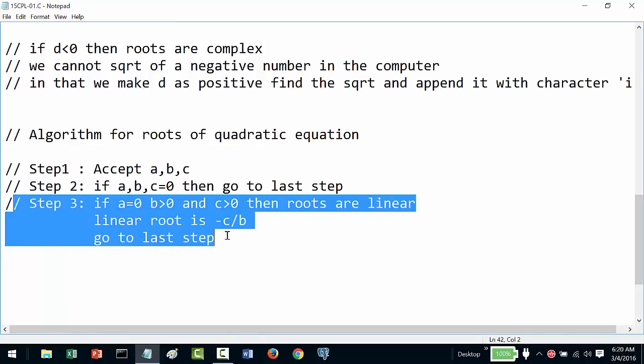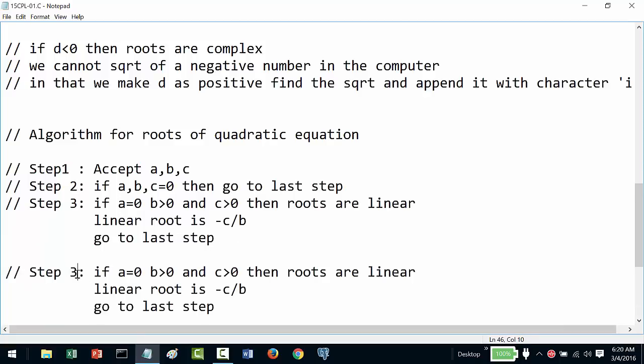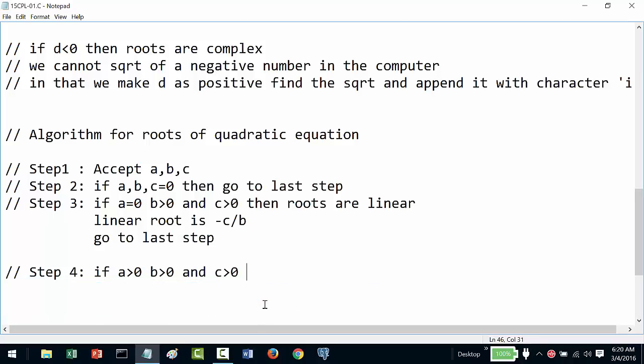Next, in step 4, if my A, B, C are greater than 0, then the roots may take any of 3 positions.